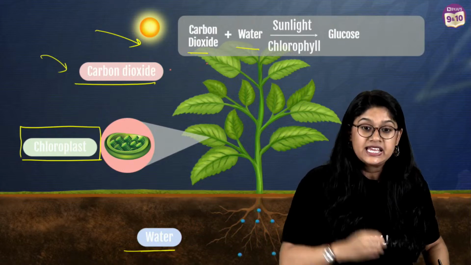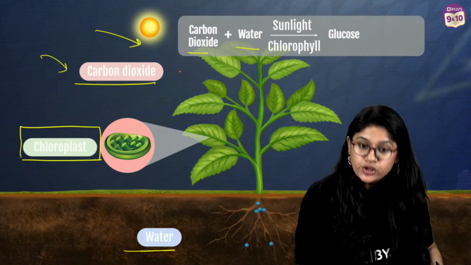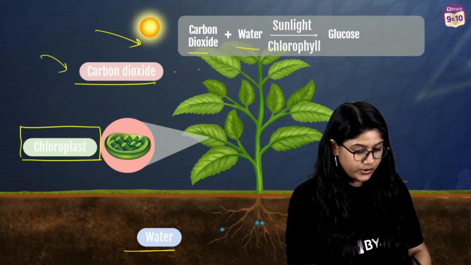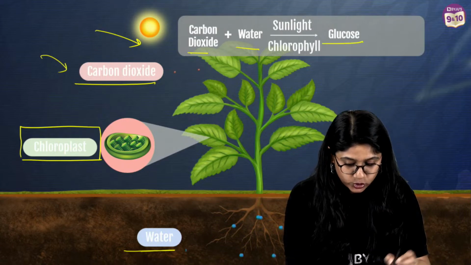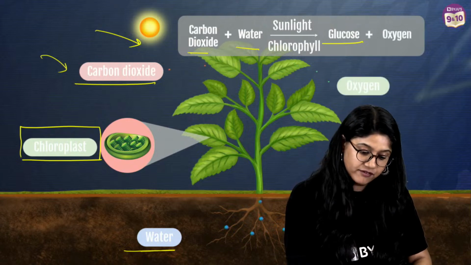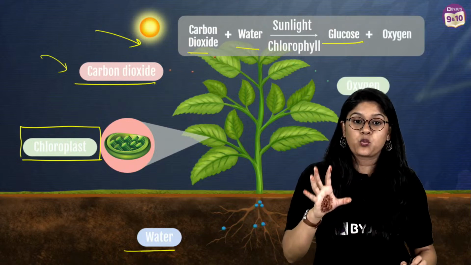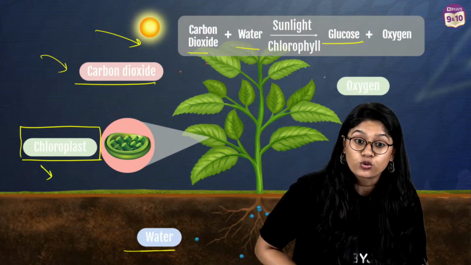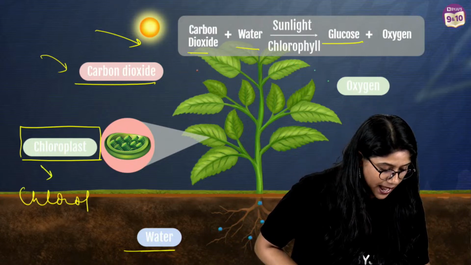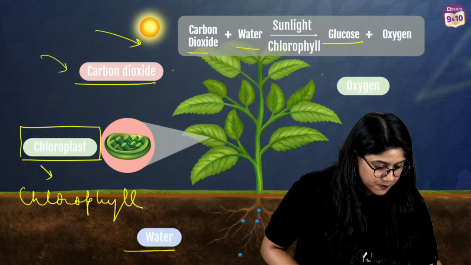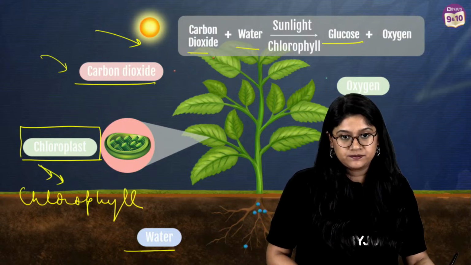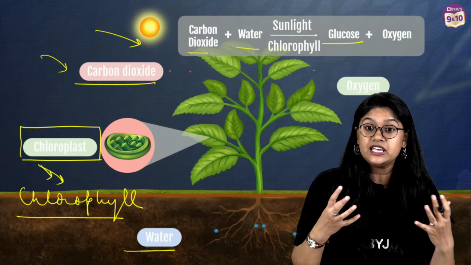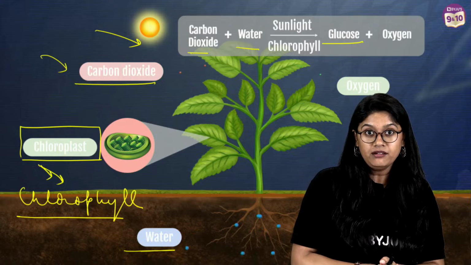Yes, I will show you the definition of photosynthesis. Don't worry, we'll go back to that page again. So we have chloroplast, then we have the glucose, and we have the oxygen. So this is one way to remember. Yes, chlorophyll is a pigment, and it is present inside the chloroplast. Chlorophyll is a pigment that gives the leaves a green color. Everyone, are we clear?